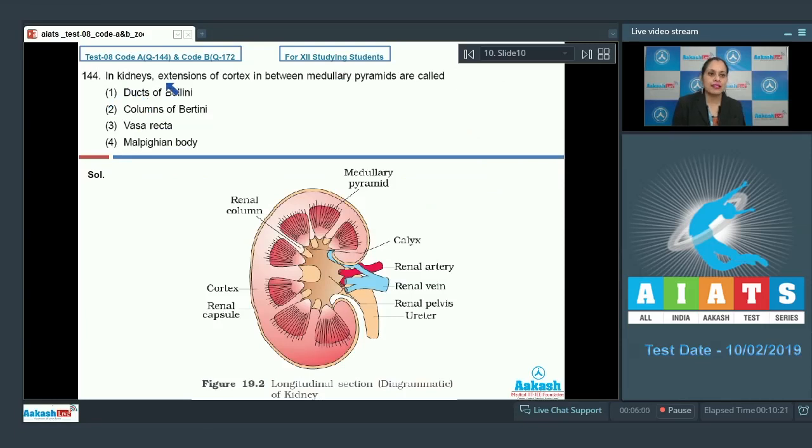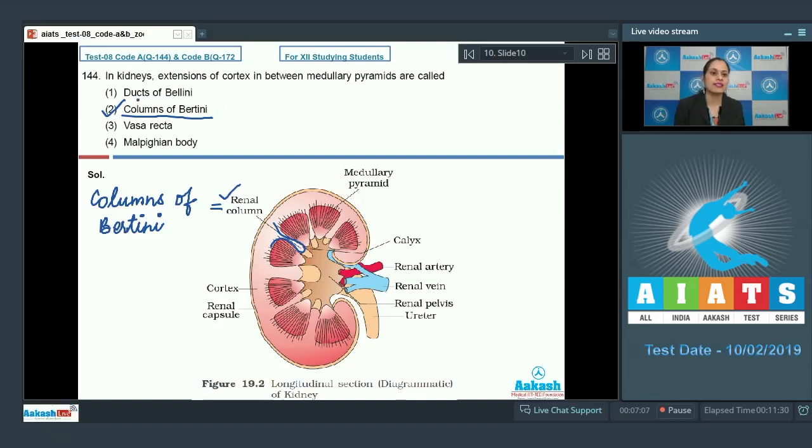Question number 144. In kidneys, extensions of cortex in between medullary pyramids are called, and the options are ducts of Bellini, columns of Bertini, vasa recta, and Malpighian body. And the correct answer to this question is option number 2, columns of Bertini. As you can see here, these are the extensions of cortex in between medullary pyramids, and this is known as renal column, which is also known as columns of Bertini. Let's discuss other options also.